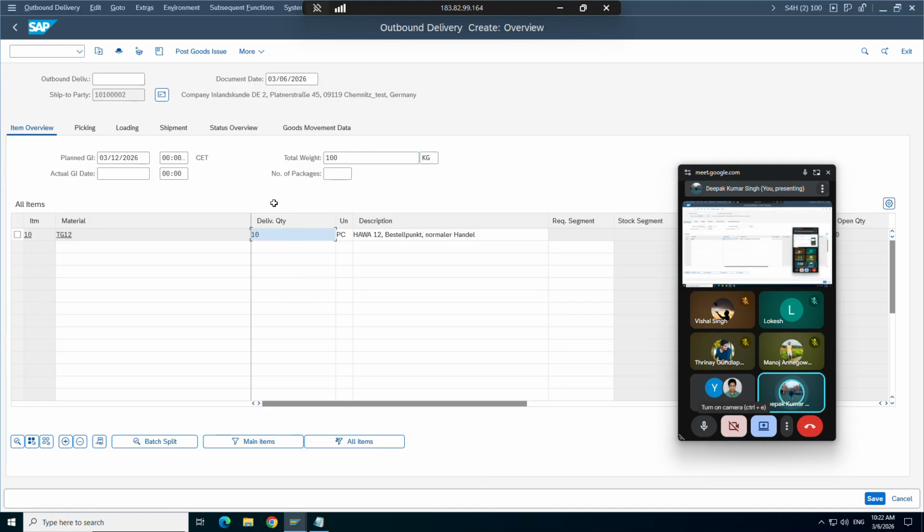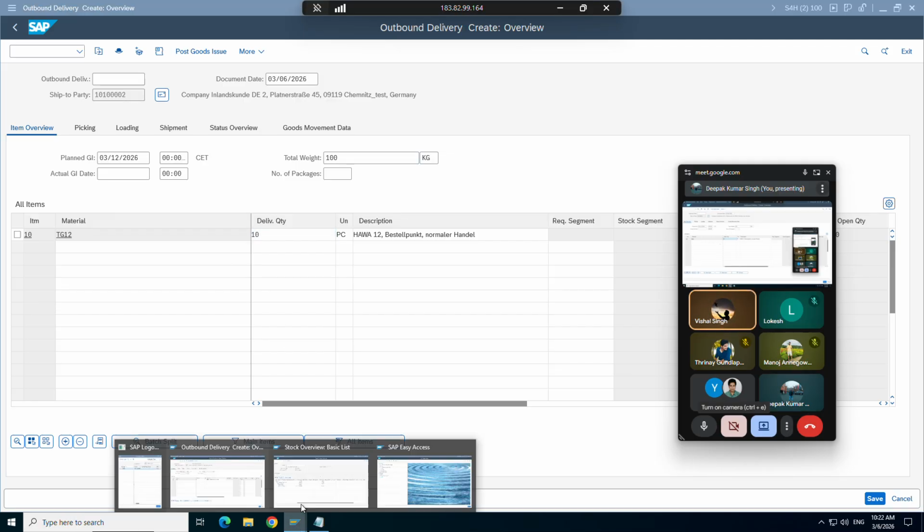So this is clear, like why earlier we were getting only one and now we are able to get 10 pieces of full stock. Clear? Any doubt so far? No, no, clear, clear. Okay.